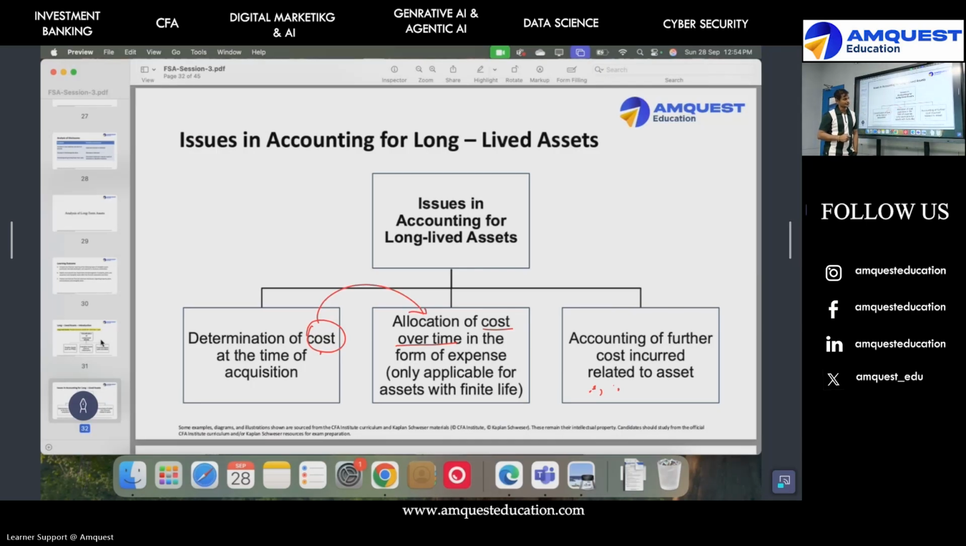And the third and more critical issue is, later, if I incur further cost, what do I do with that? If I bought a building, I did some renovation work, the useful life went up. Will I capitalize it? Will I expense it? I paint the full building. Do you paint it every year? No, you paint it every 5 years. Should I capitalize it or expense it? So whatever costs I incur later for the asset, how to record it? Should I add it to cost or expense it? So these are the main issues you want to focus on: cost, depreciation, further cost.